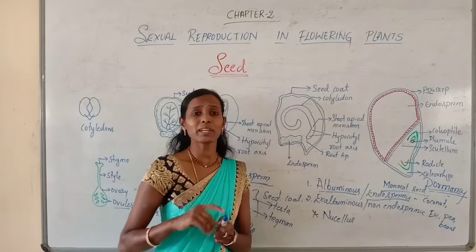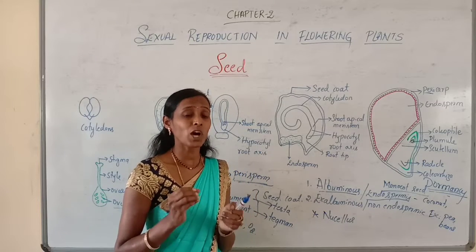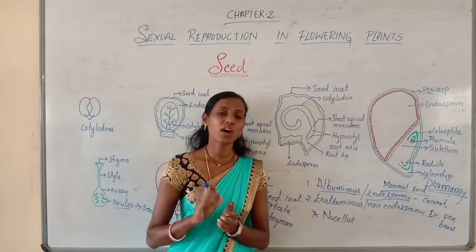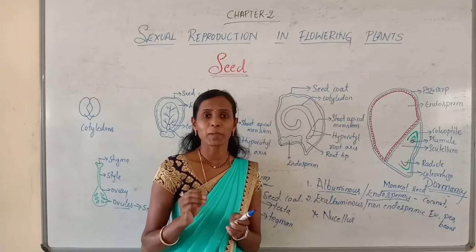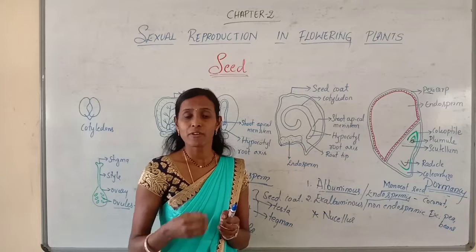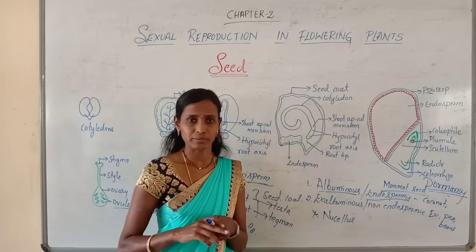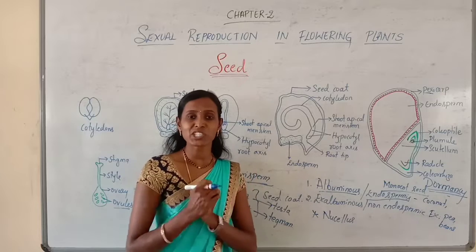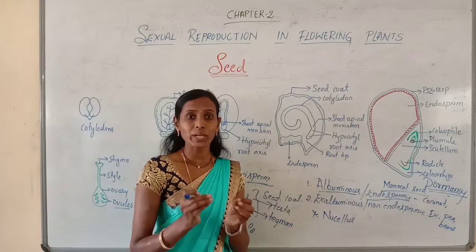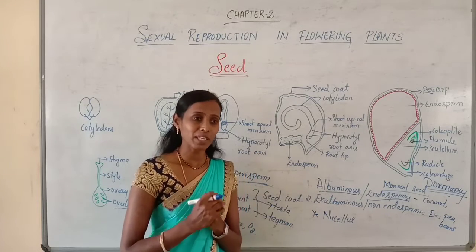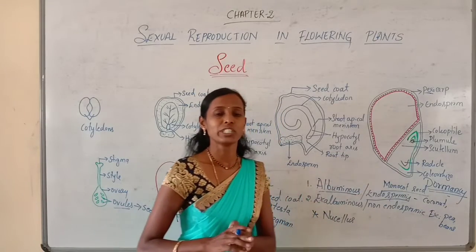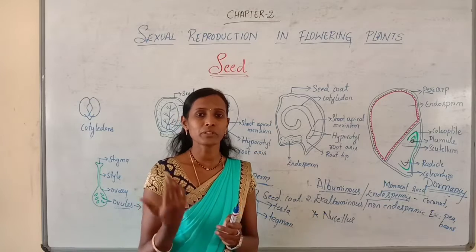Then what is the time period of this dormancy? How long can the dormancy period be retained? Here the period of dormancy may be a few days, few weeks, few months or years together. Only if the favorable conditions are available, at that time the seed will undergo germination and produce a new plant.